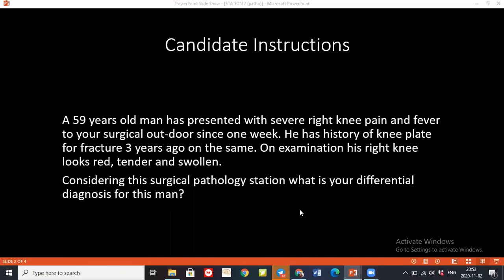Anyway, can you define necrosis, please? How would you differentiate necrosis from apoptosis? Apoptosis is the programmed cell death. There is no associated inflammation and it is energy dependent, while necrosis is energy independent and associated with inflammation. Necrosis is always pathological, while apoptosis can be either physiological or pathological.